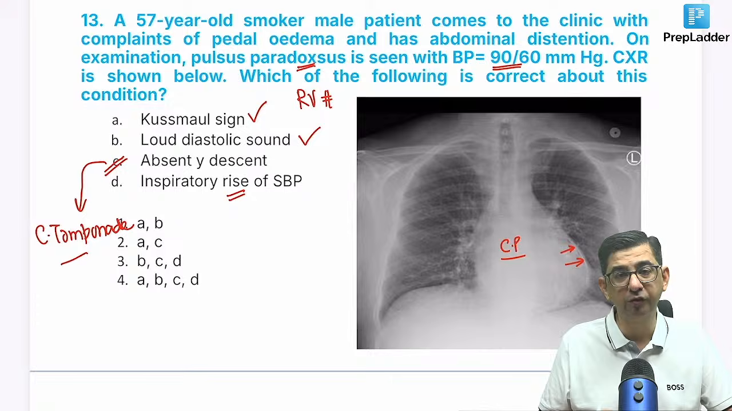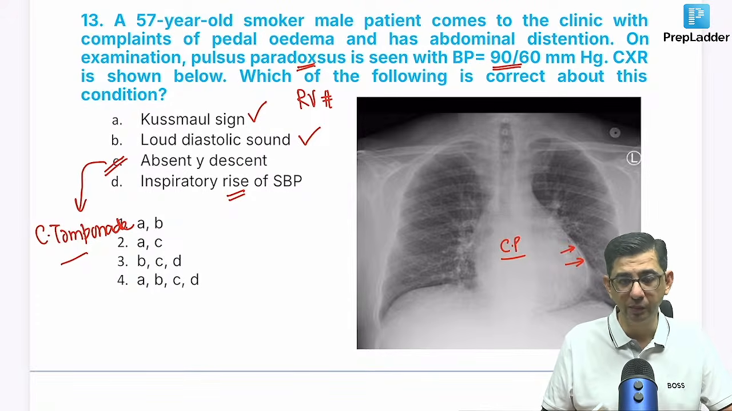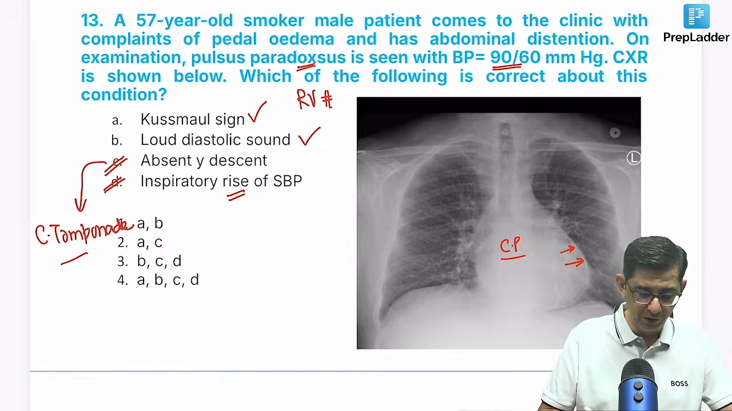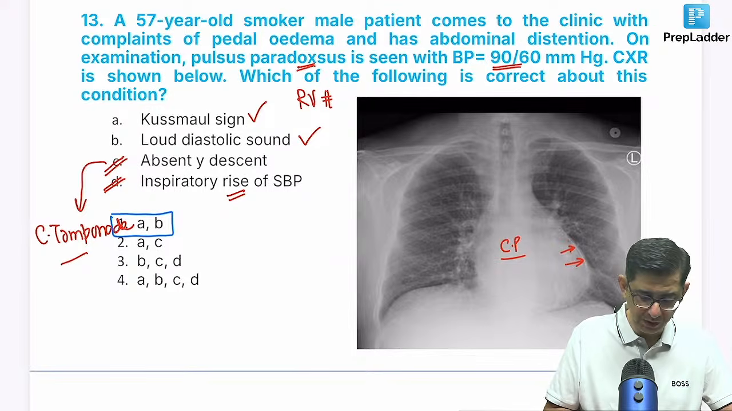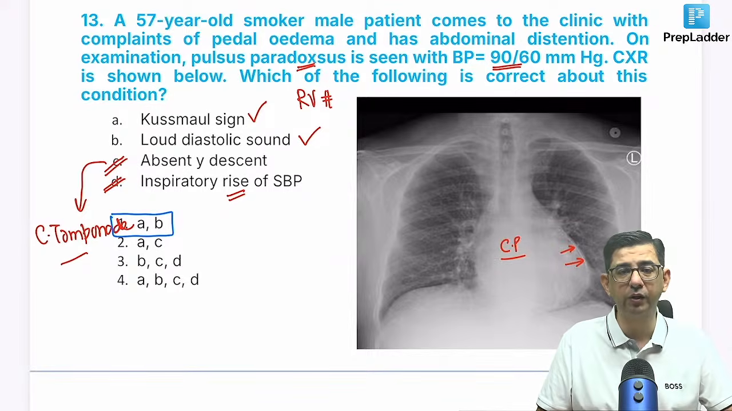We have an inspiratory fall of the blood pressure of more than 12 millimeters for pulsus paradoxus. The wrong thing with D is that it's not a rise, it's a fall in pulsus paradoxus by more than 12. So if you look at the data here, the first two statements will make sense. And therefore the correct answer to this question is option number 1, that is, A and B are correct here.